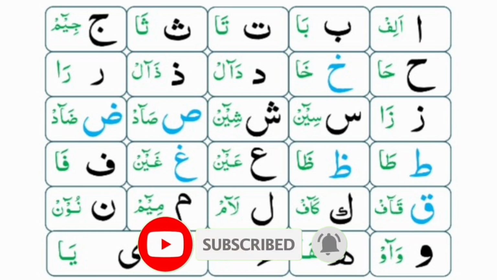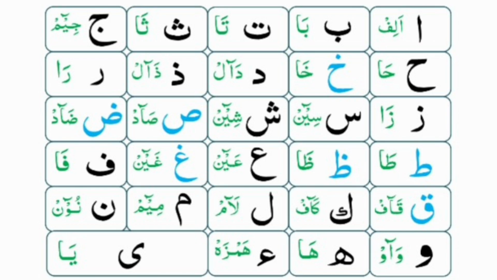Now I'm telling the pronunciation of sheen. Sheen is pronounced from the middle part of the tongue touching the middle part of the palate, top of the mouth, like this. Sheen.